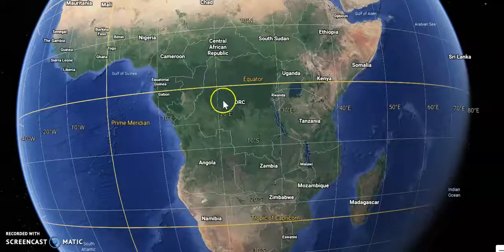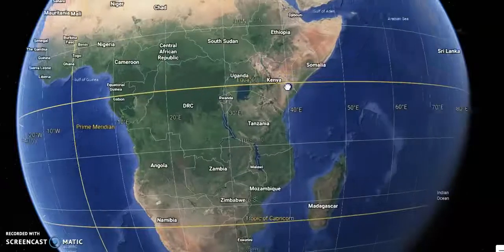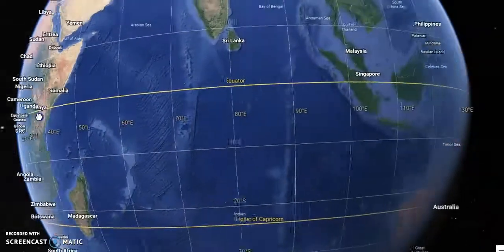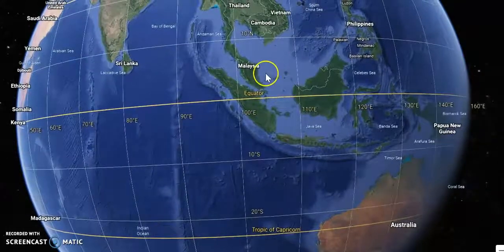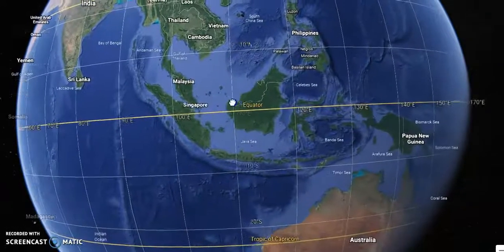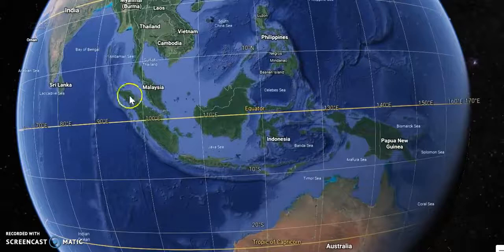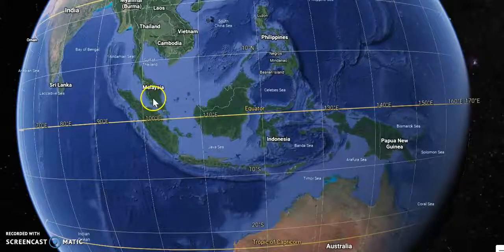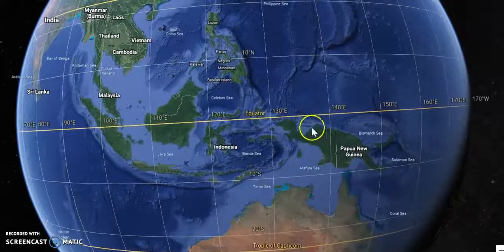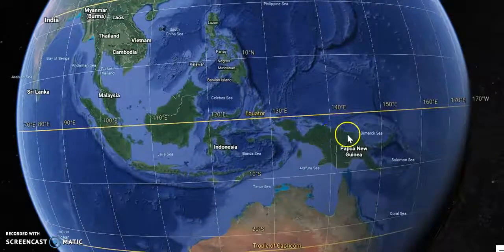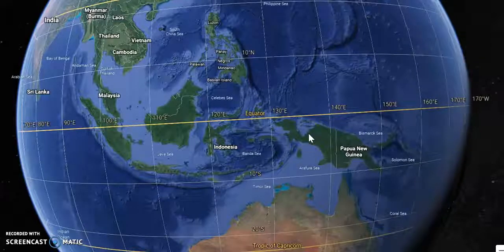But generally, conceptualize that as being the Congo Basin in Africa. If we were to move further down, we could actually see even certain parts of Singapore. Singapore is essentially encapsulated largely within the equatorial region as well. Only a section of Papua New Guinea, the northern section, is generally within the equatorial region.